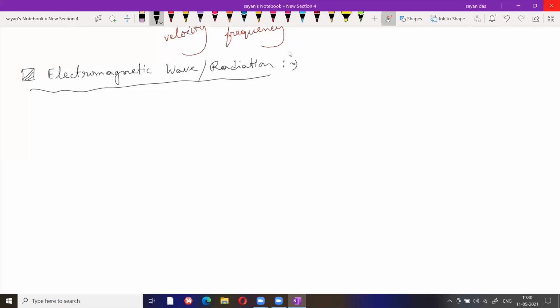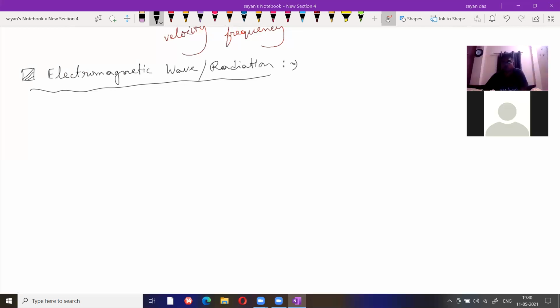Look, suppose this one: these are all 90-degree angles.